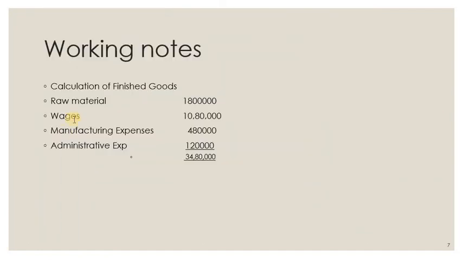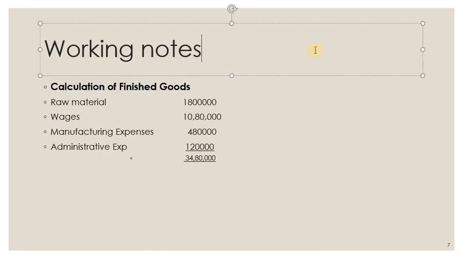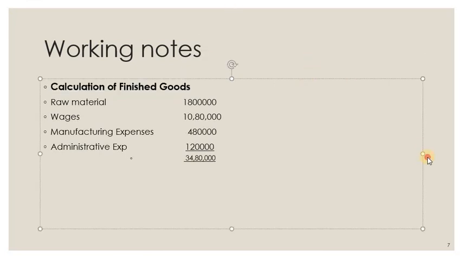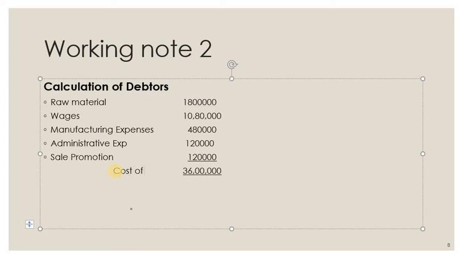So one thing we have done is we have not calculated the finished goods because it is not there in the problem. Work in progress, they have not given any information, that's why we have not touched that. Then another thing we have found out is debtors. Why debtors we have calculated, because it should be calculated on the cost of goods sold, not on sales. So that's why we have calculated cost of goods sold is 336 lakhs. So that's all from this slide.